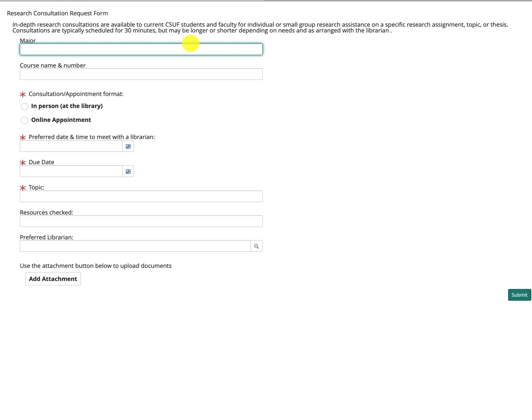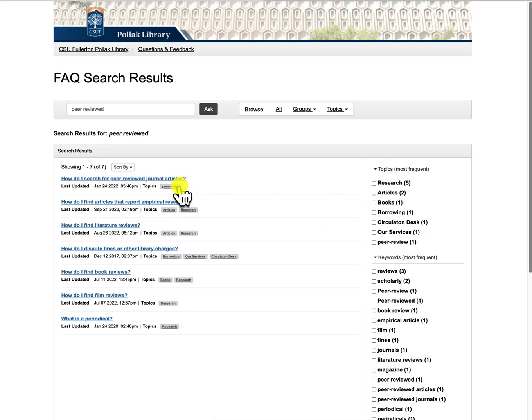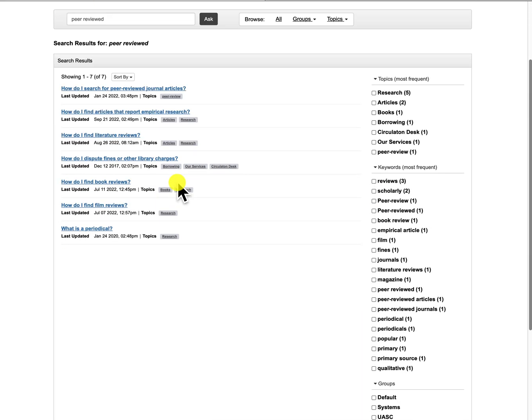If I go back, there also is a self-help FAQs. So you can type in a few keywords to see where those keywords have appeared throughout all the questions that have been asked. For instance, if I type in peer-reviewed, click on search, and these are all the questions where those keywords have appeared.